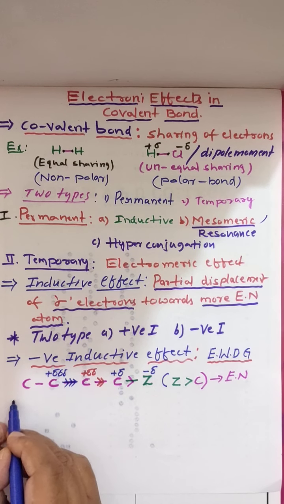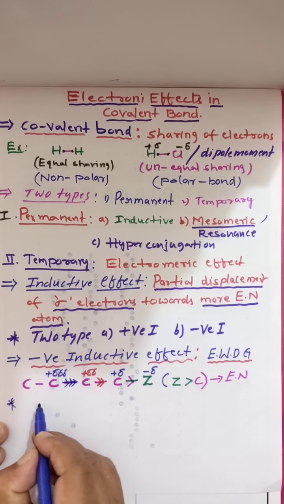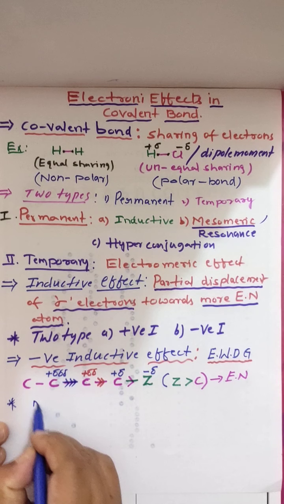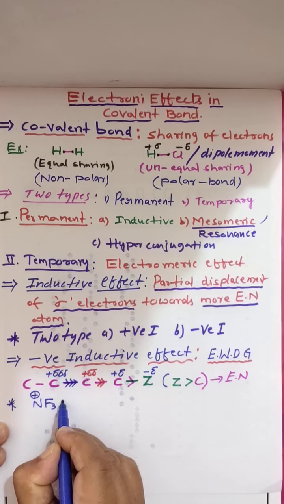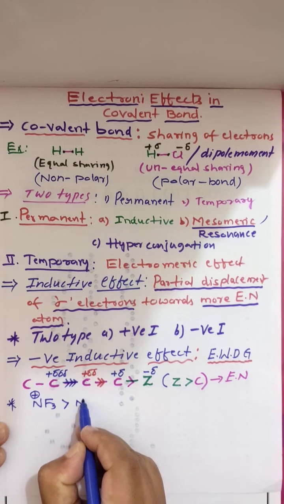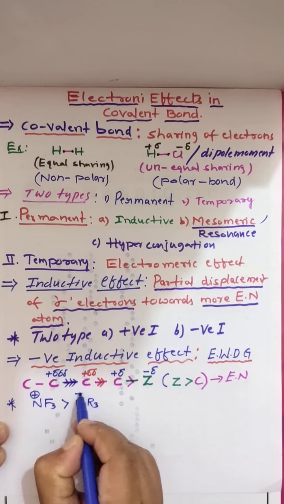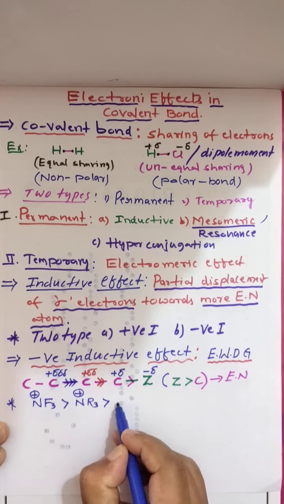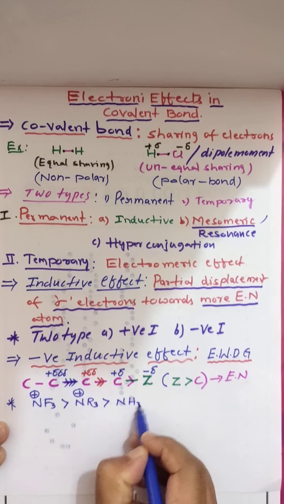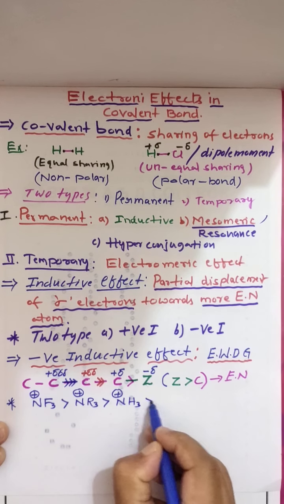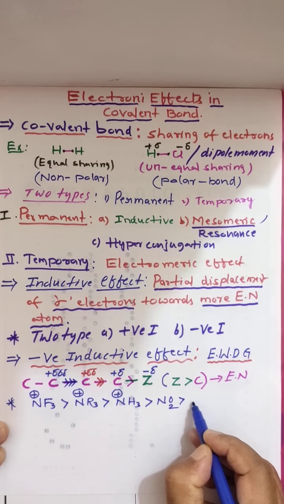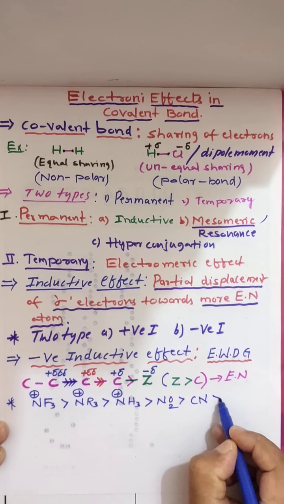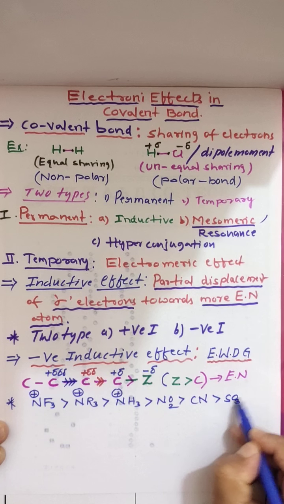Minus I effect: NF3 plus group, NR3 plus group, NH3 plus group. This is the order you have to remember by heart. No other way. This order at any cost you have to remember.